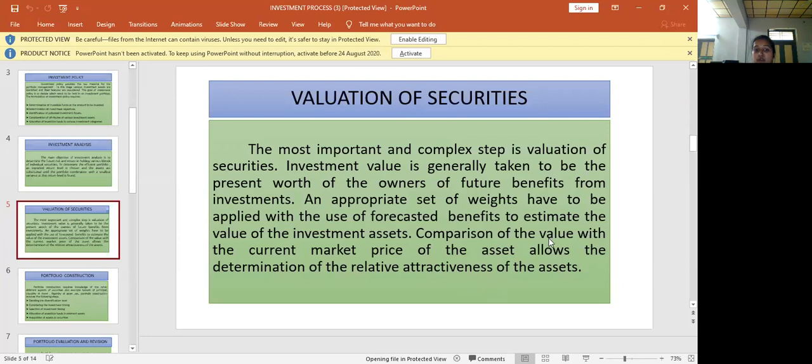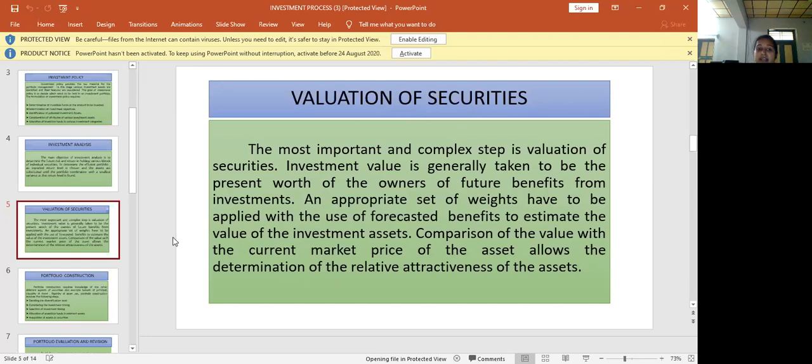Comparison of the value with the current market price. For example, if you purchased a share in 2010 at 100 rupees each, and now it is 2020, its share value has increased from 100 rupees to 500 rupees. What is the benefit to you? 400 rupees you can get as a return. So comparison of the value with the current market price of the asset allows the determination of the relative attractiveness of the assets. So this is the valuation of securities, the foremost important thing in the investment process.